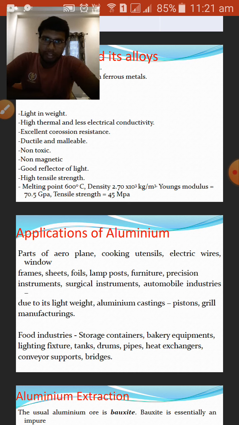Okay, next, it is a good reflector of light. Yes, of course, because it has a very shiny surface when compared to other metals. So it is a perfect reflector of light.